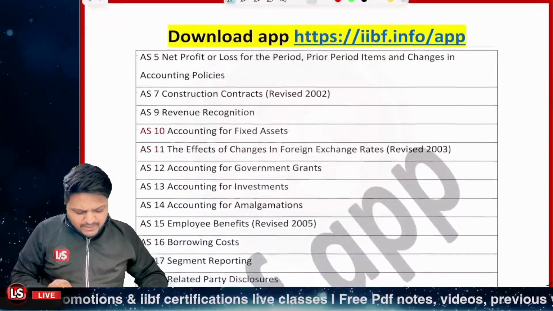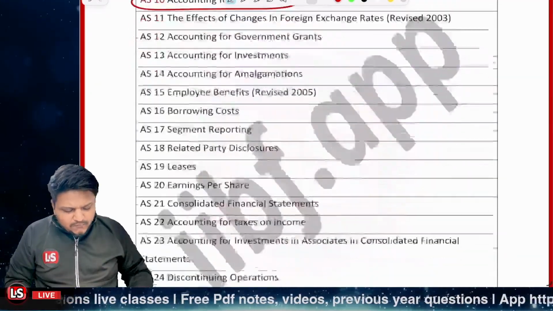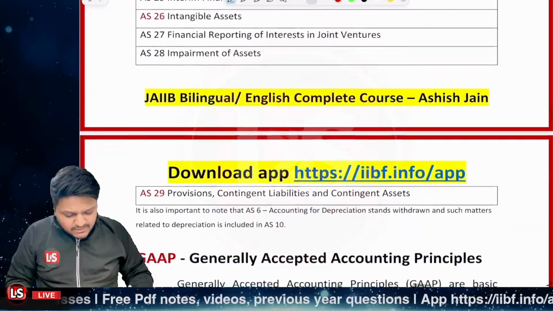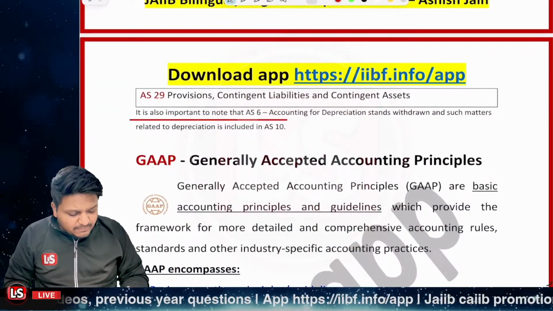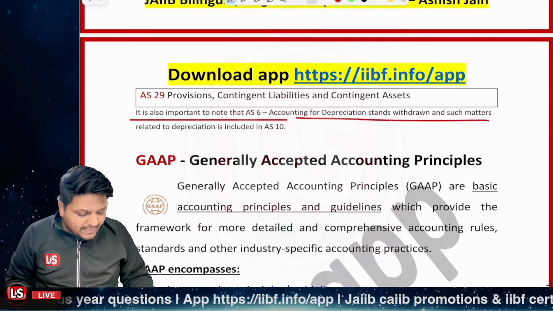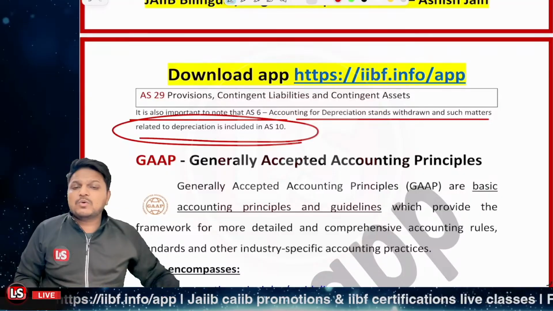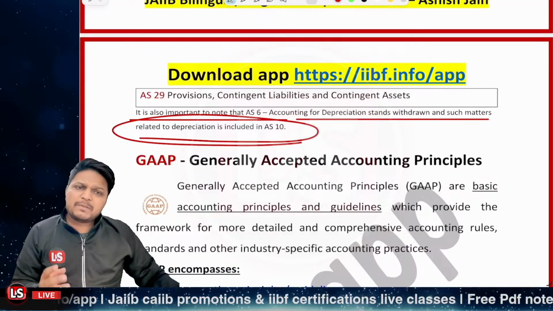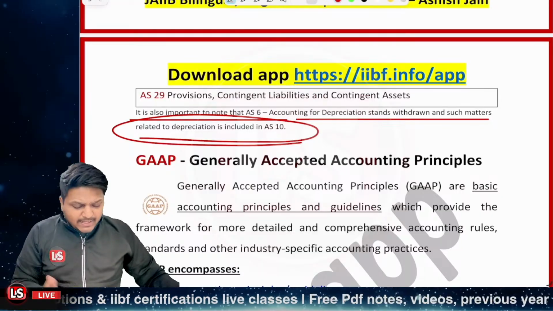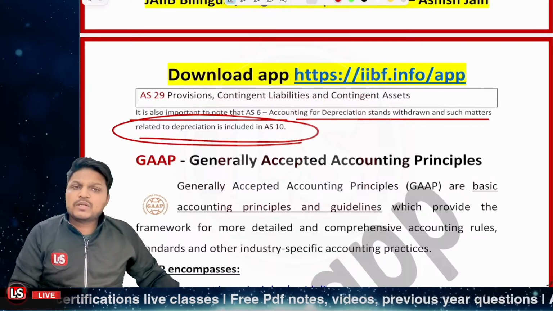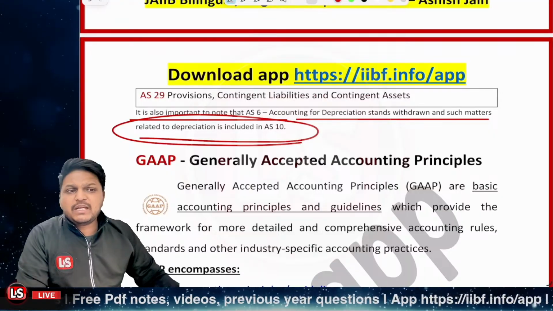Just have a brief idea related to it that accounting standard 10 is related to the fixed assets. Accounting standard 6 was also there, but now it is deprecated, right? It is withdrawn, and matters related to depreciation are now taken care of under accounting standard 10. We can simply say that accounting standard 6 does not exist any longer, and it is taken care of under accounting standard 10. Clear? Right? Further, it's related to the GAAP.